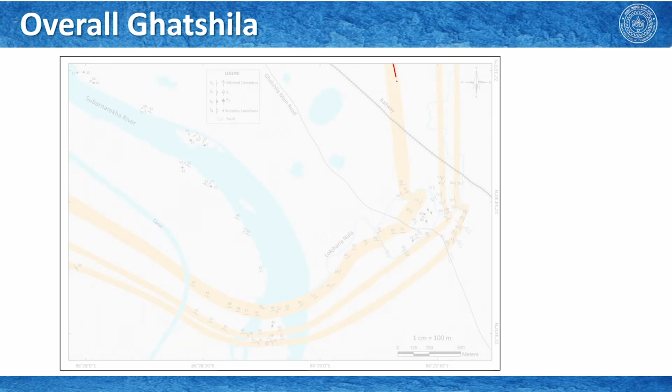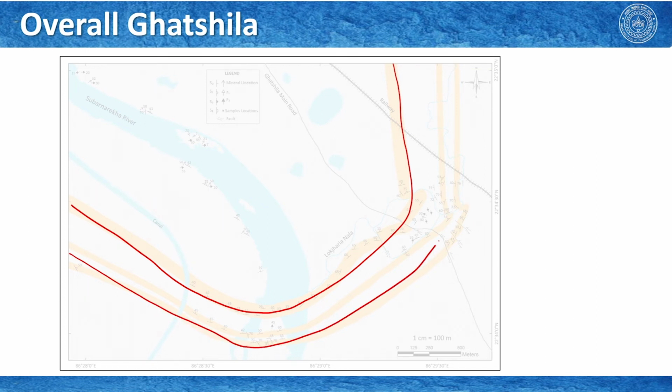So, let us put this as a single band, something like that, and consider this as a horizon, because we are trying to interpret the overall deformation. We will try to simplify the entire thing in terms of regional features, and this is where we have Ferryghat and other things.